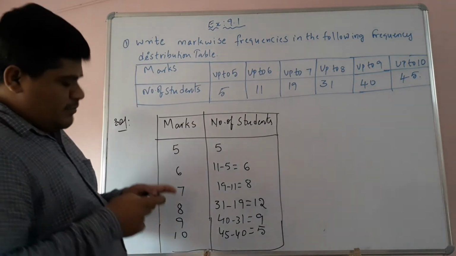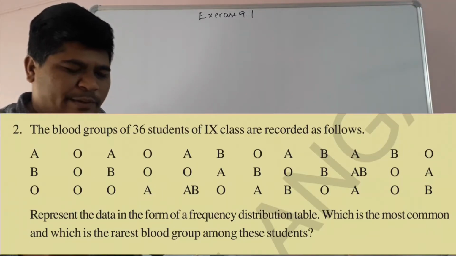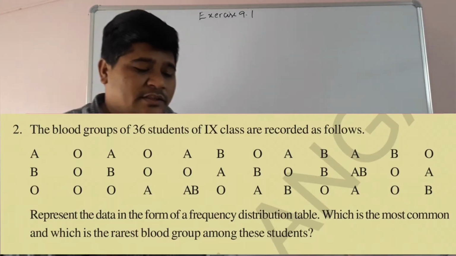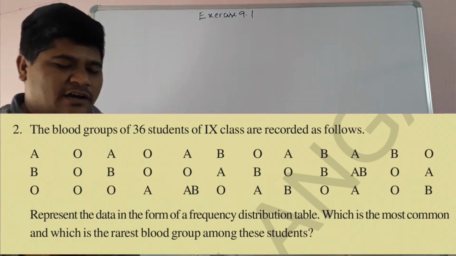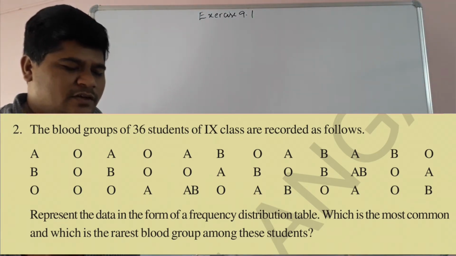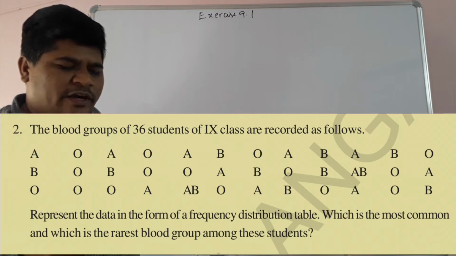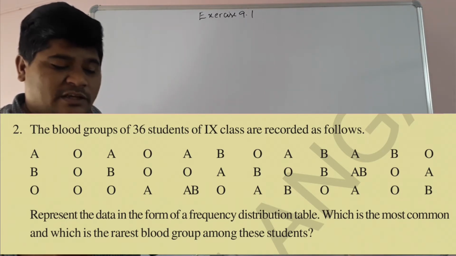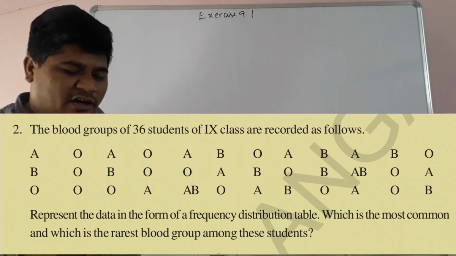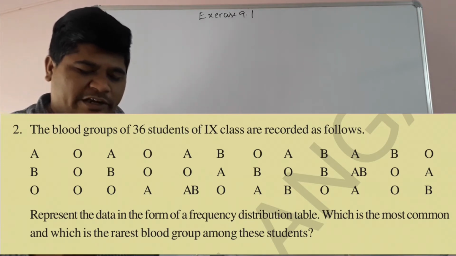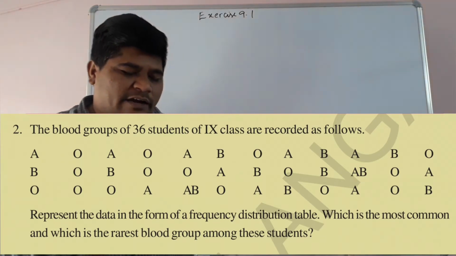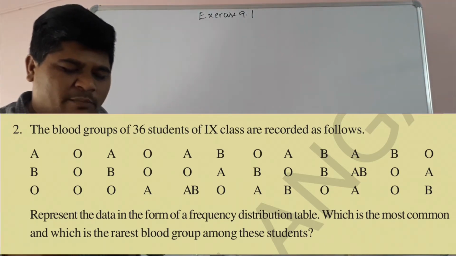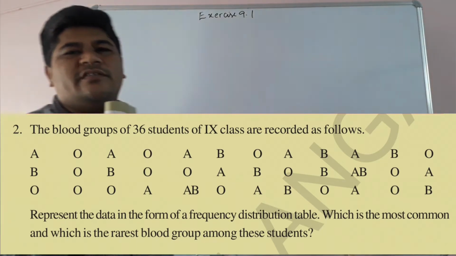Okay, now let's see the second problem, problem number 2. The blood groups of 36 students of 9th class are recorded as follows. A, O, like this, children. Represent the data in the form of a frequency distribution table. Which is the most common and which is the rarest blood group among these students? So this is the question, children.